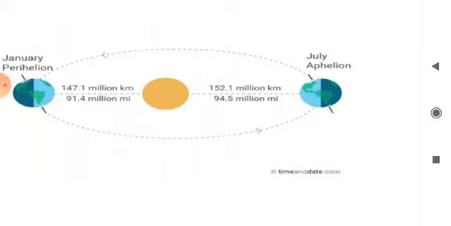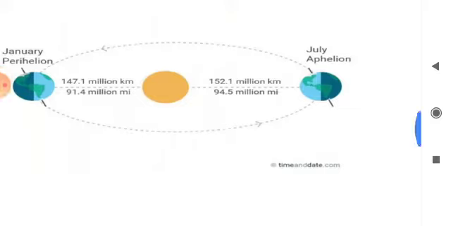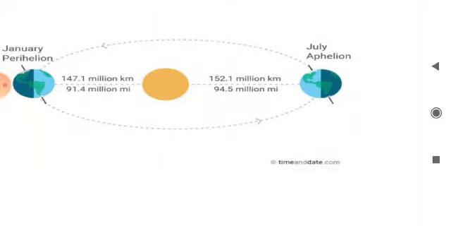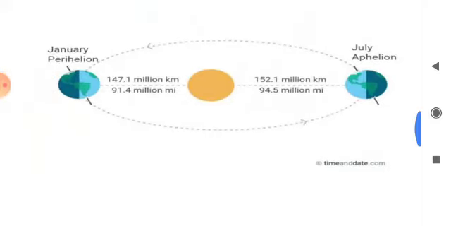And on 4th July, the earth is at its furthest point from the sun. It's called aphelion. The distance is near about 152 million kilometers. Okay. Just follow the diagram.